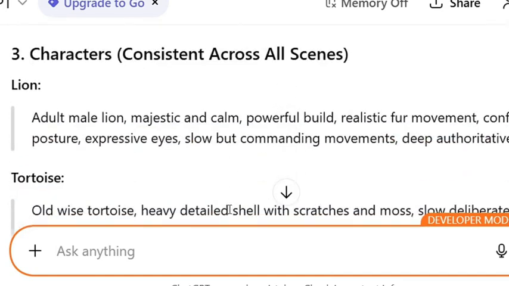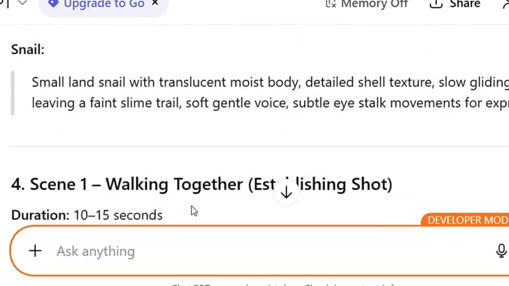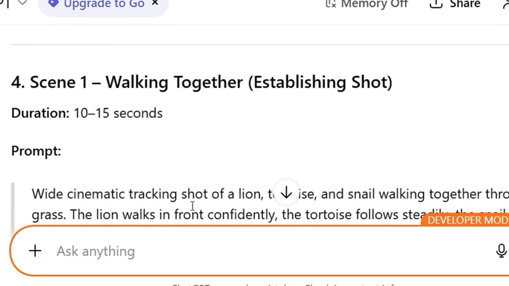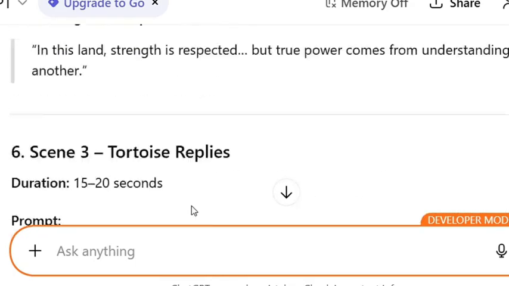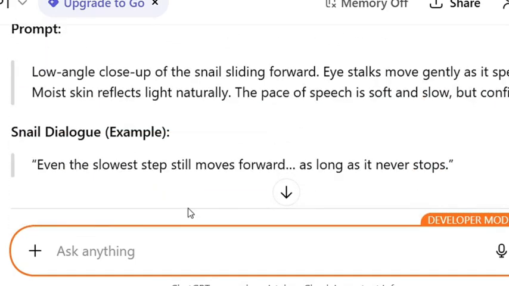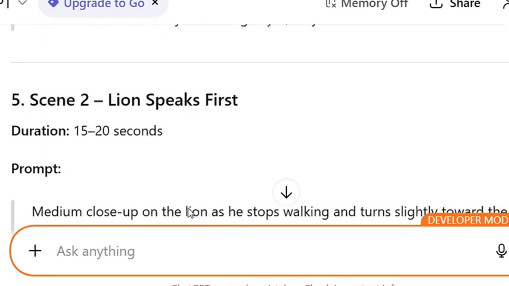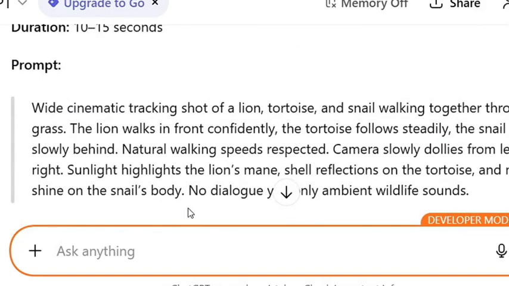Now, this is our first character, which is an adult male, and the snail and everything. Now, this is our video scene, how the video scene should be. This is how everything is. Now, I'm going to show you how I generated the entire video using Grok AI for free. After you have successfully generated your video prompt, the next thing you are going to do is head over to Grok AI.